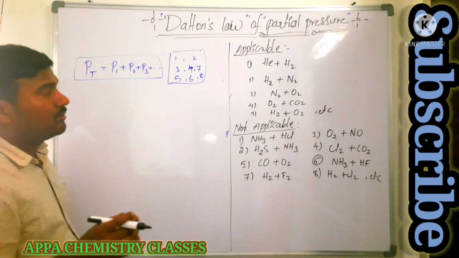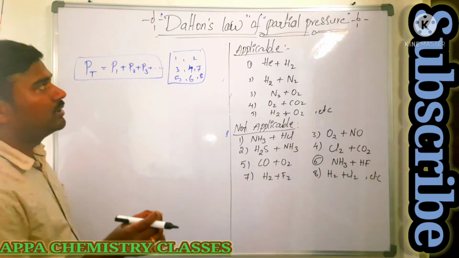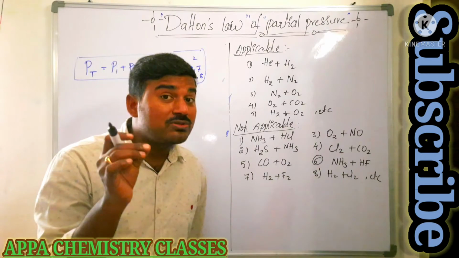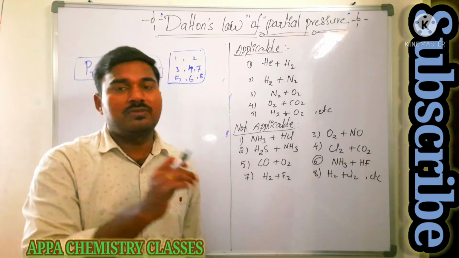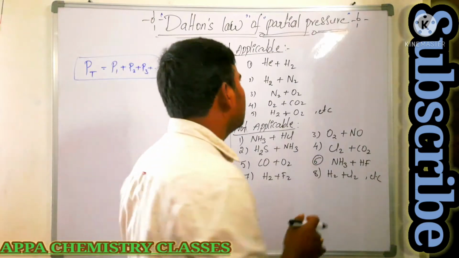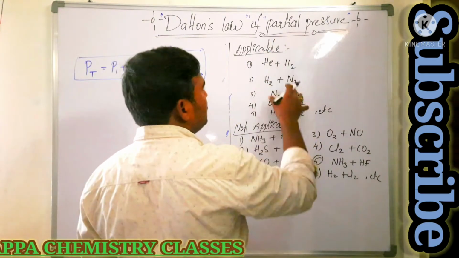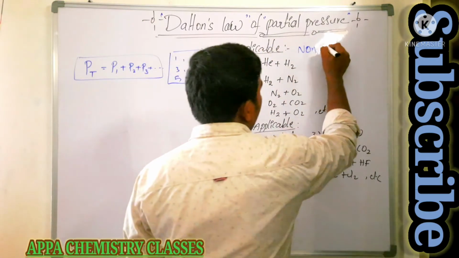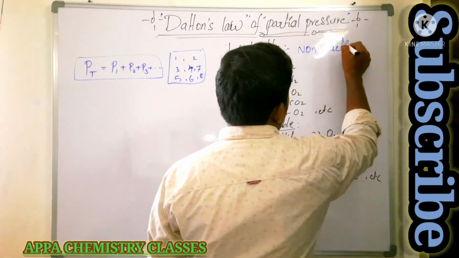The main thing we need to remember here is that Dalton's law of partial pressure is applicable for gases which do not react with each other. For those gases only, Dalton's law is applicable. These are some gases which are non-reactive.